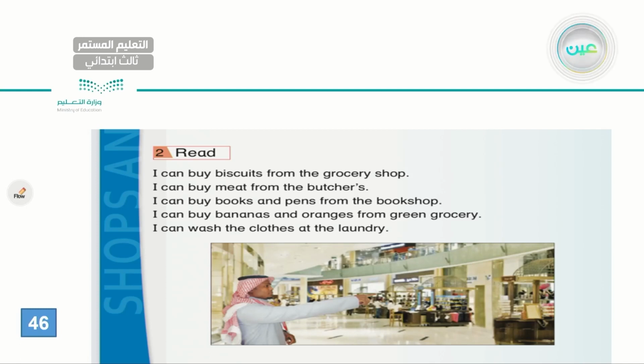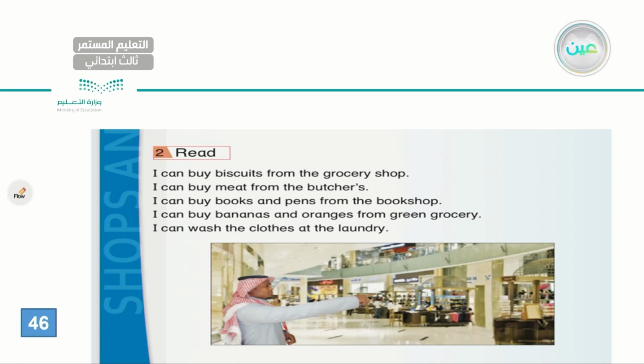Now, remember that we started by using can and cannot at the beginning of our lesson. Let's practice using can here. I can buy biscuits from the grocery shop. I can buy meat from the butchers. I can buy books and pens from the bookshop. I can buy bananas and oranges from the green grocery. I can wash the clothes at the laundry.